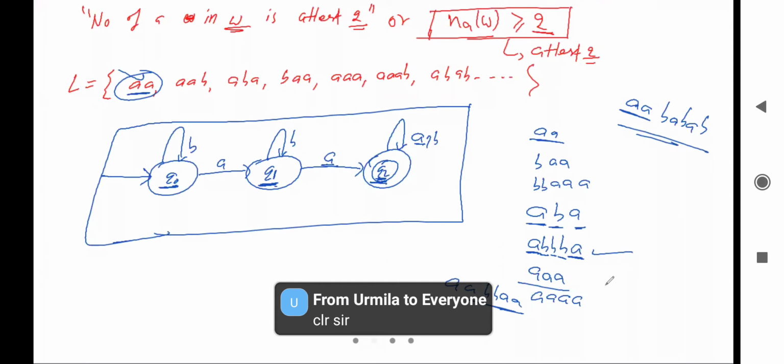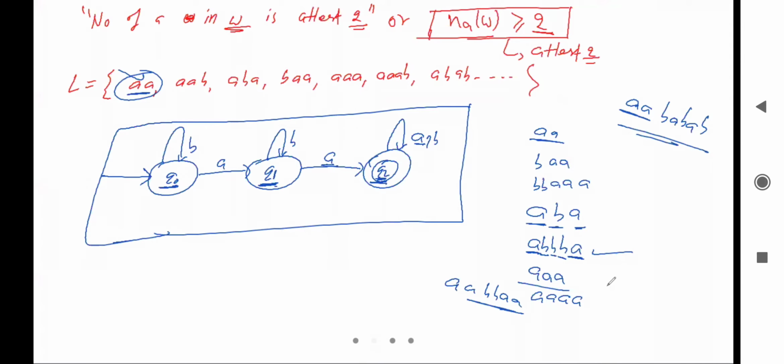Clear? Okay, fine. And you can verify the other string also that doesn't belong to the language. Let me say here a and b. AB is the string which doesn't belong to the language. It means this DFA should not accept this string. Let me check. Initially we'll read a from q0 and go to q1.